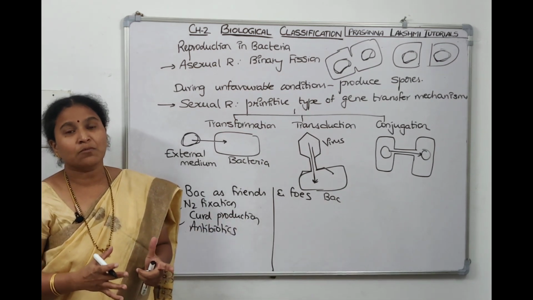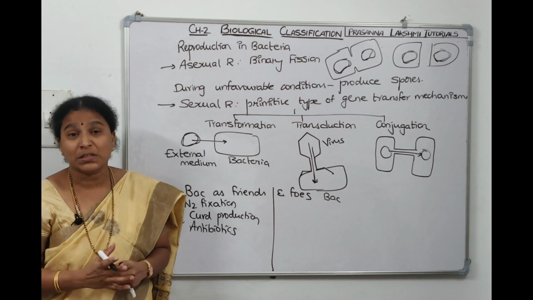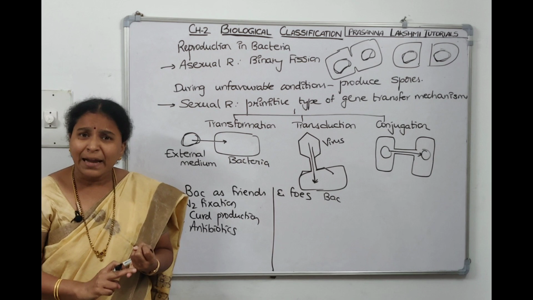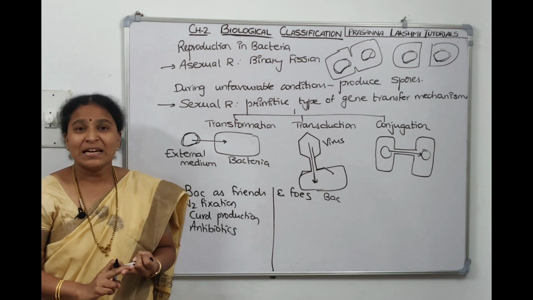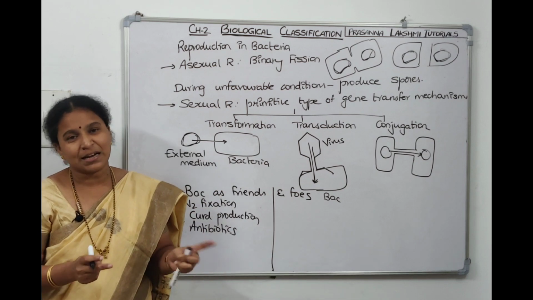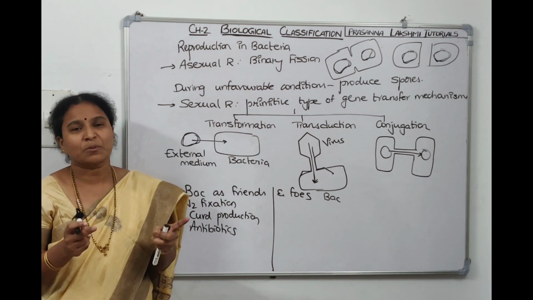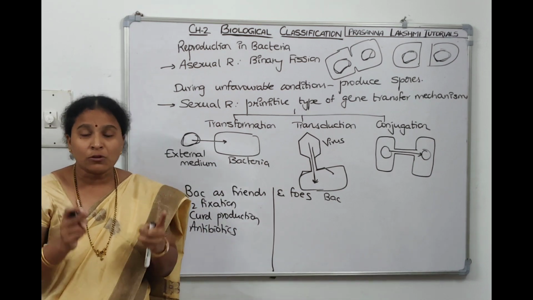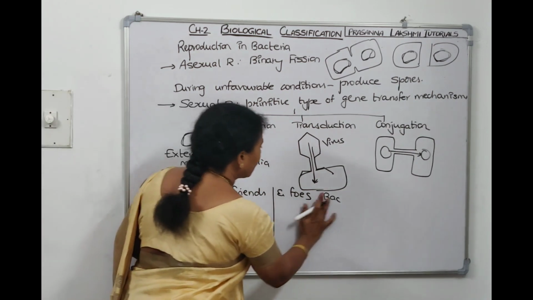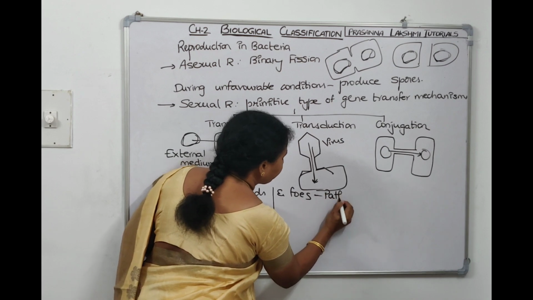Coming to foes, means what are the harmful effects of bacteria? They cause diseases, they are pathogenic. For example, cholera is caused by Vibrio cholerae, typhoid is caused by Salmonella typhi, tetanus is caused by Clostridium tetani. These are animal diseases. Under plant disease, citrus canker is caused by Xanthomonas citri. I took those diseases which are there in NCERT, right? So under foes, the foes means pathogenic.